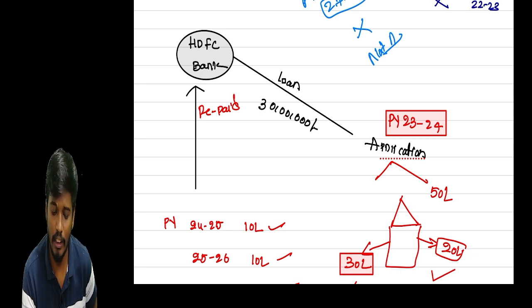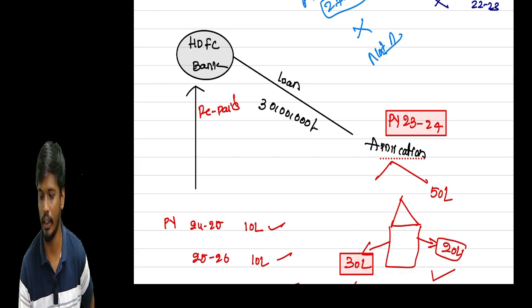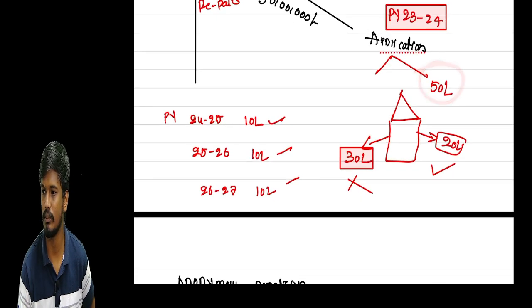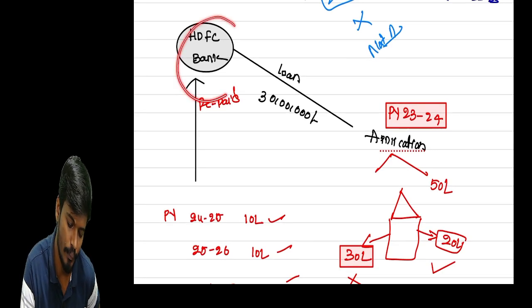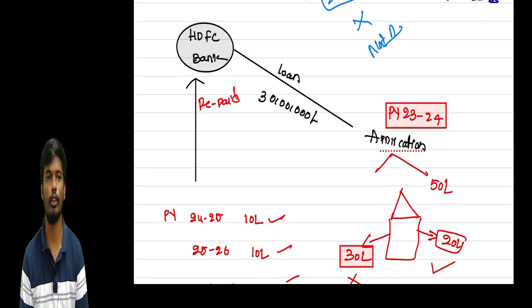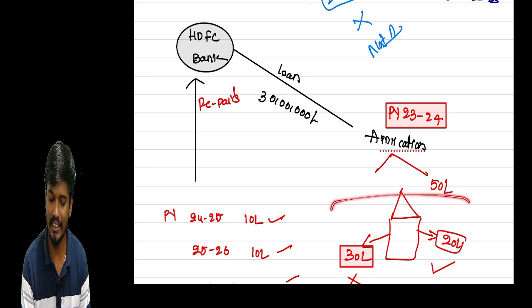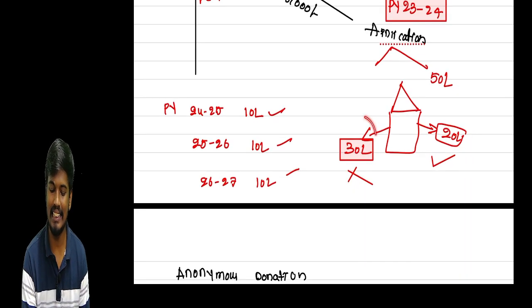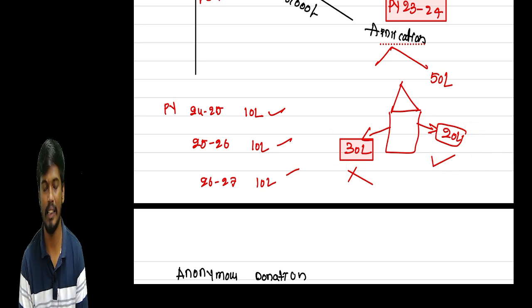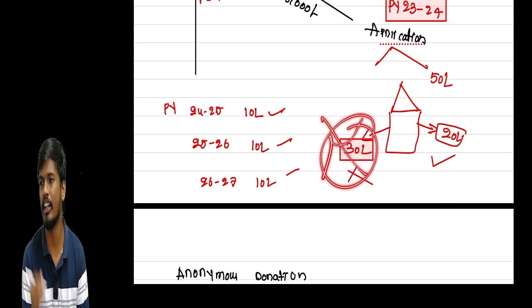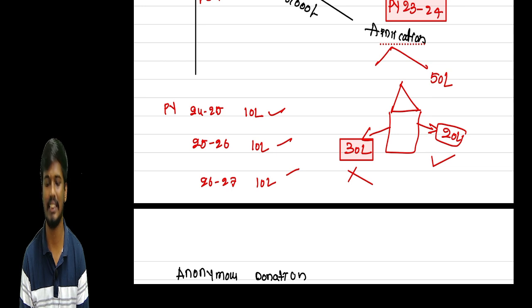Okay, sir, I want to construct one school. The school value is 50 lakhs. So 20 lakhs is incurred from my own pocket, but for the 30 lakhs I don't have the money, so I take a loan from the HDFC bank and construct the school. This 20 lakhs is written as application in the year of incurring, but this 30 lakhs is not written as application in that year. It is only written as application in the year of repayment.